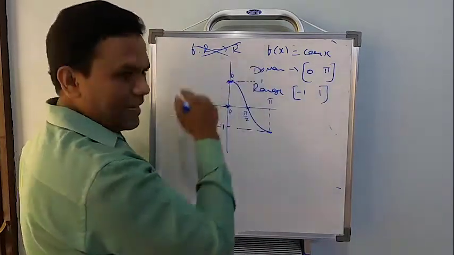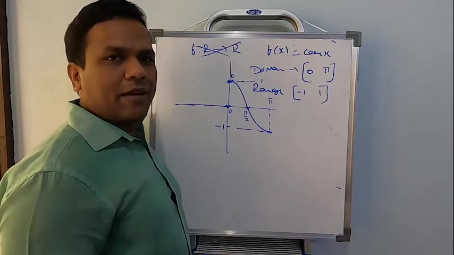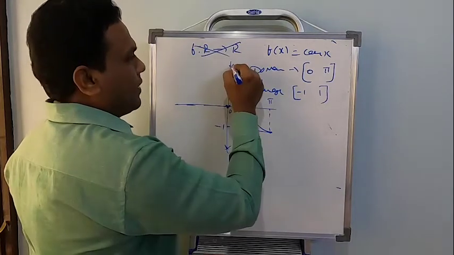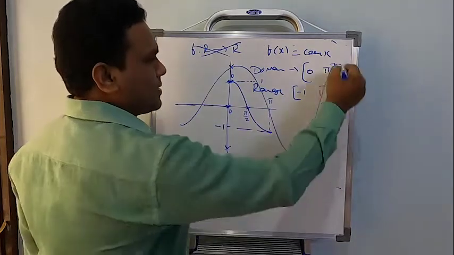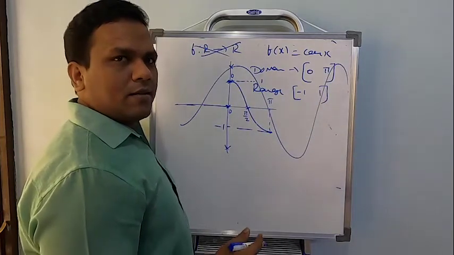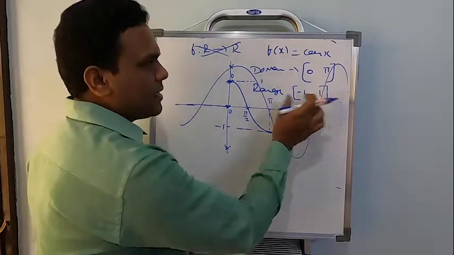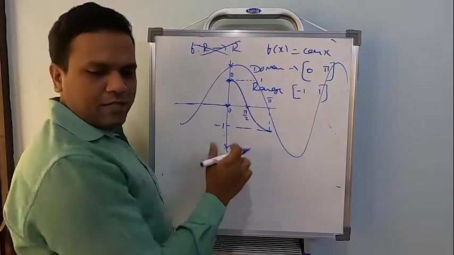Not necessary, you can take it from -2 to 2 also, -3 to 3 also, you can take it from anywhere. What will happen if I take -2 to 2? The cosine wave will be like this. So instead of touching here, the wave will go like this. Correct now? That's all. Fine. To make things simpler and study them, let us restrict here. Clear? So I told you that's how the restriction should be done.